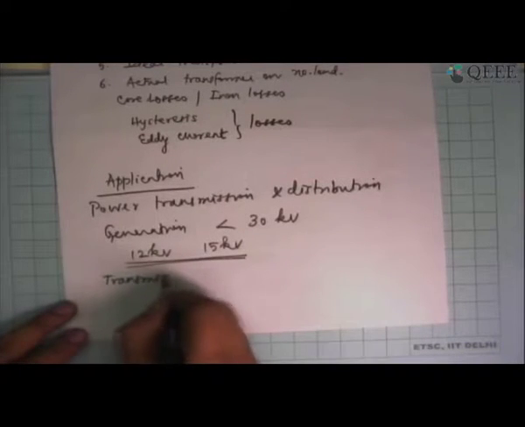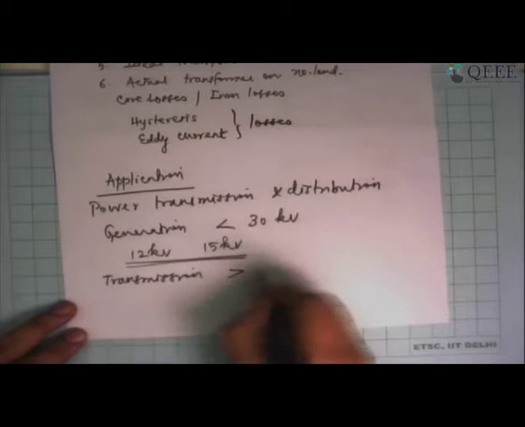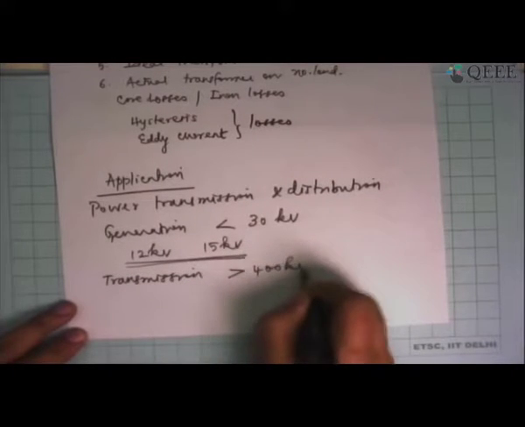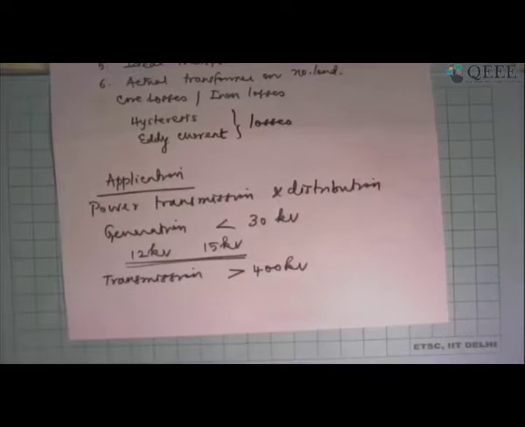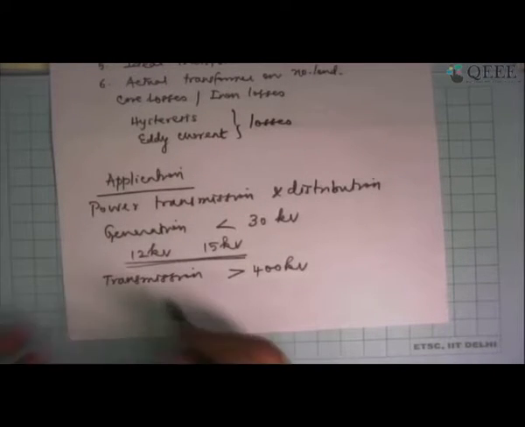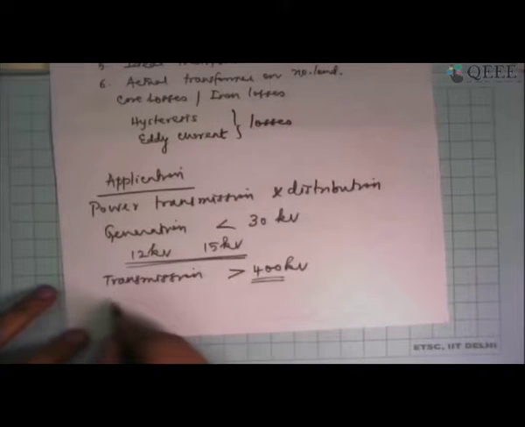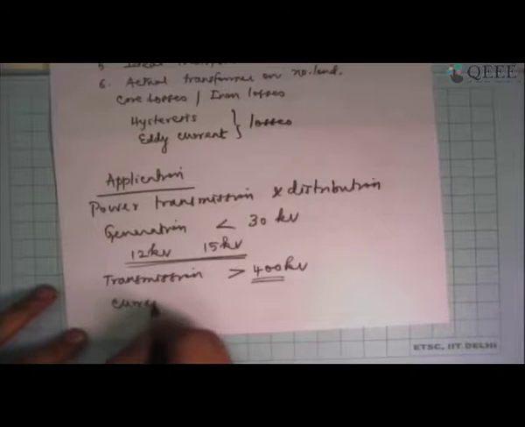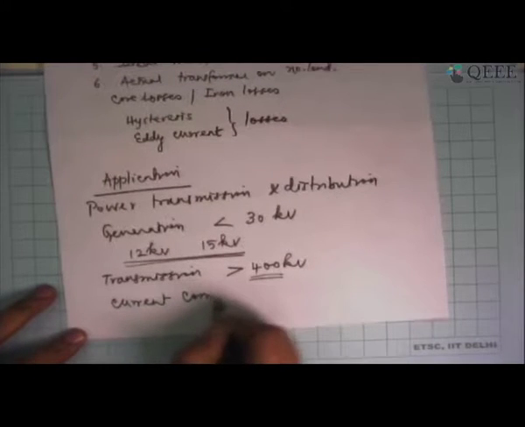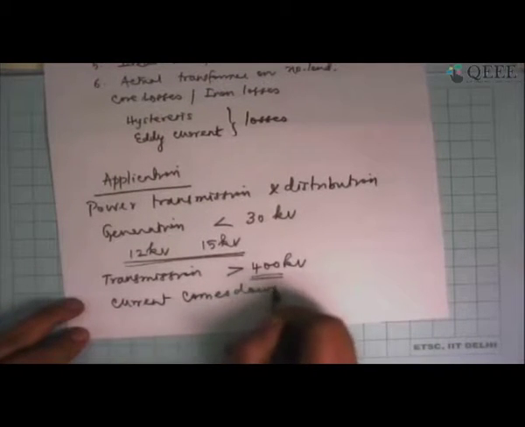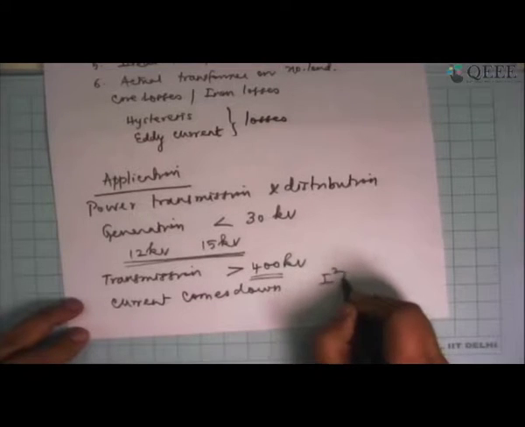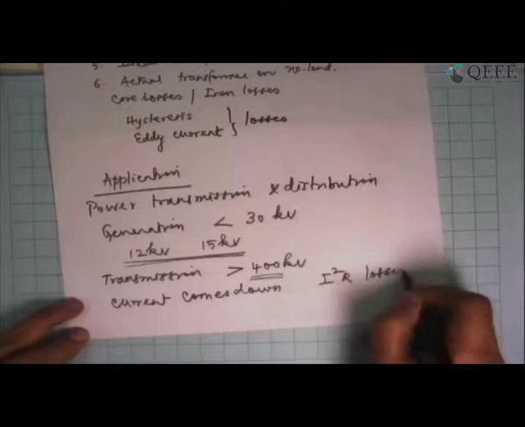Whereas the transmission is normally done greater than 400 kilovolts most of the times. And of course, slowly we are going to higher and higher voltages of transmission, because if we look at higher voltages of transmission, the current comes down. If the current comes down, there are two advantages. One is I square R losses come down.